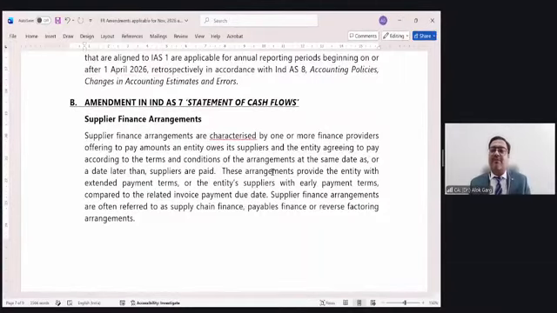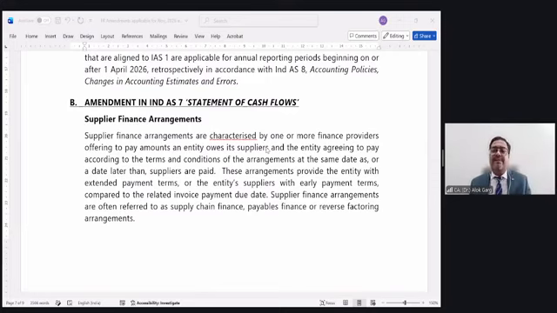Then what is the next important amendment? Supplier finance arrangement. What is the meaning of supplier finance arrangement? Supplier finance arrangement is an arrangement where there are three parties. And this is a new concept. This concept came into Indian accounting standards on 13th of August. But this culture was always there for the last 20-30 years for Indian companies.